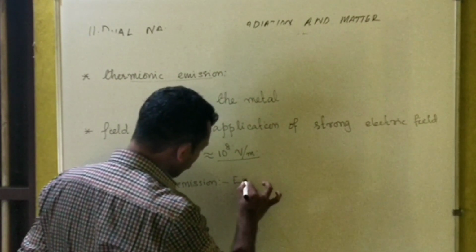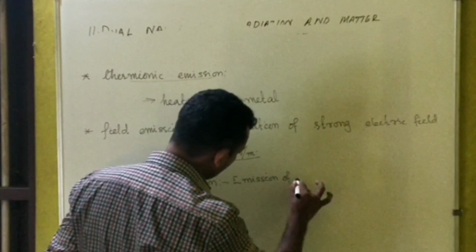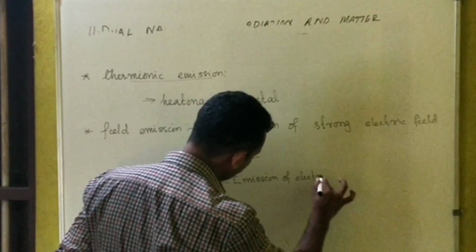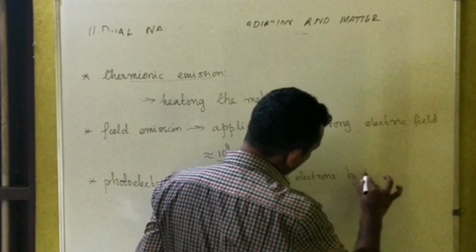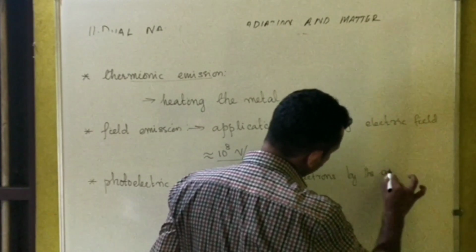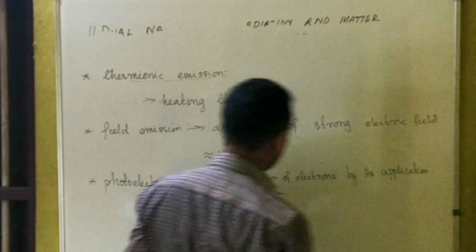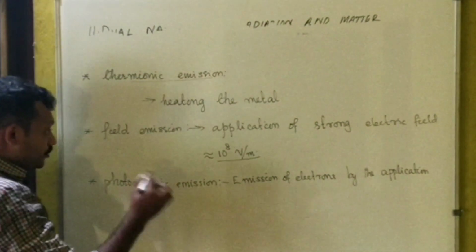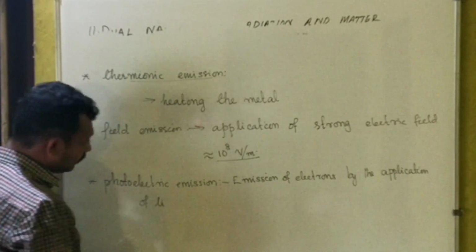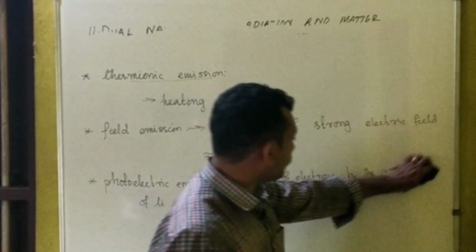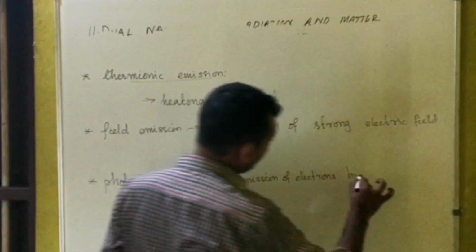So we can define photoelectric emission as the emission of electrons by light of suitable frequency, to be precise.